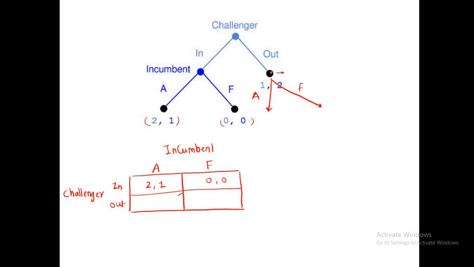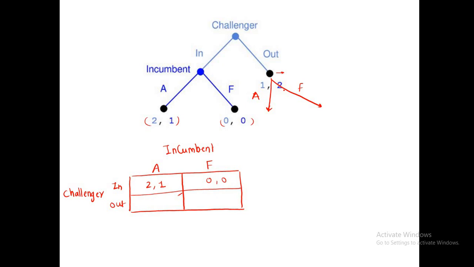If the challenger is taking out and the incumbent takes accommodate, tell me, is there any change in the payoff values? No. Why? Because the challenger is not in the market. Whether the incumbent takes accommodate or fight, it will never affect the payoff values.